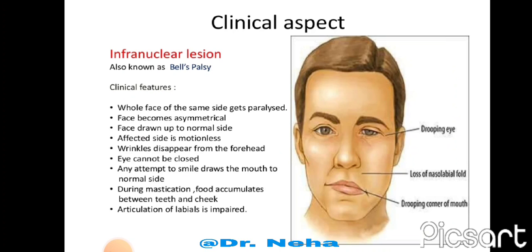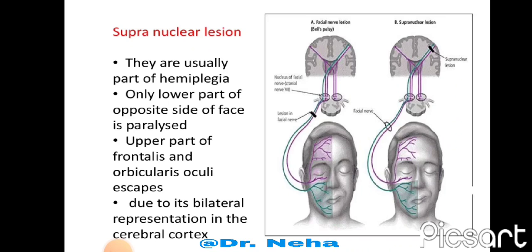Other one is the supranuclear lesion. In this, the injury is occurring in the cerebrum, in the motor areas which connect with the face muscles. These are affected in the supranuclear lesion, and they are usually part of hemiplegia. Only the lower part of the opposite side of the face is paralyzed. The upper part, the frontalis and orbicularis oculi, escapes because of the bilateral representation of this area in the cerebral cortex.